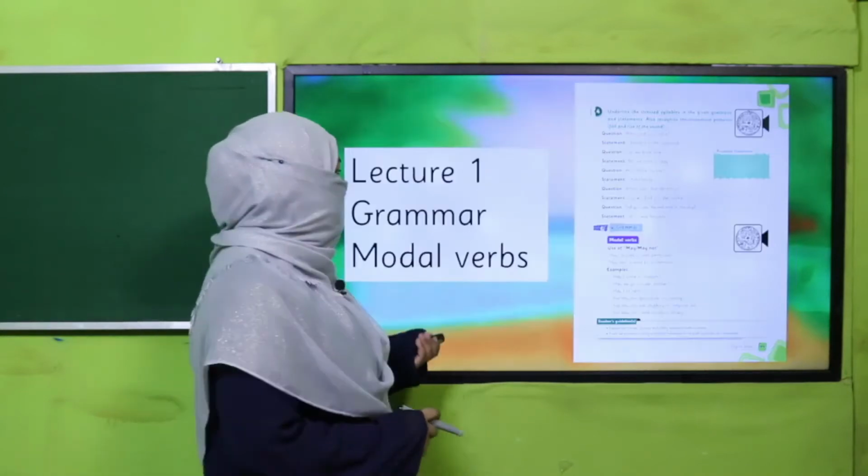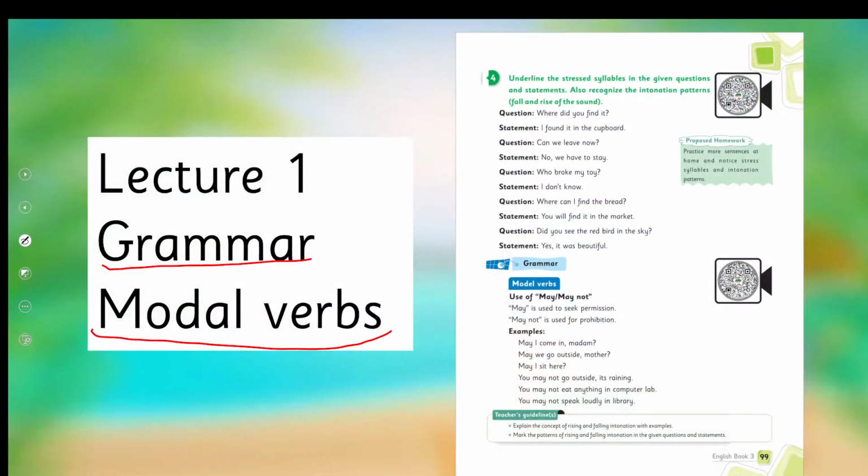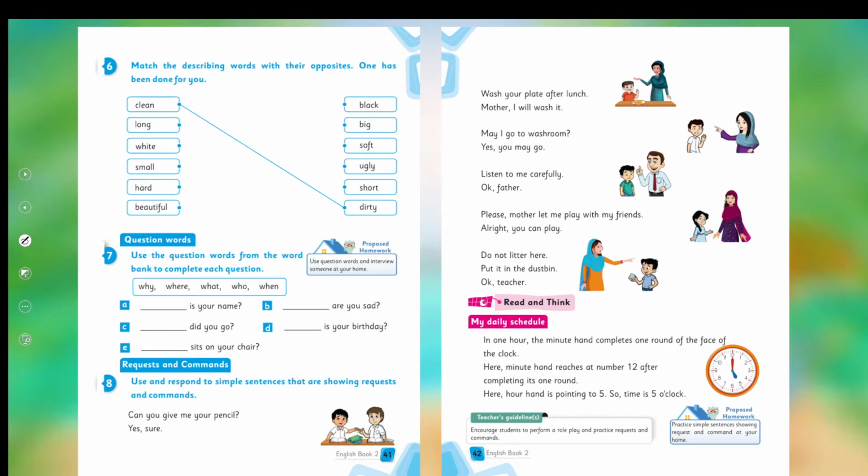Yes, my dear children, today under the title of Grammar, we are going to learn about modal verbs. Before this, in English for grade 2, I have taught you about request and command. I have taught you the use of may. I hope you remember. May I come in? May I do this? May I go to the washroom? So we have a concept of may.